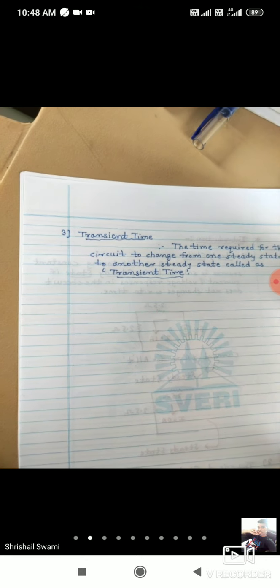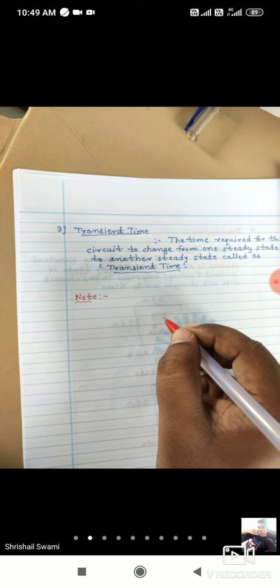Okay, so now these are the three definitions. So I will give a note point here. A note point here means what? We can consider there are two types of responses in the circuit.